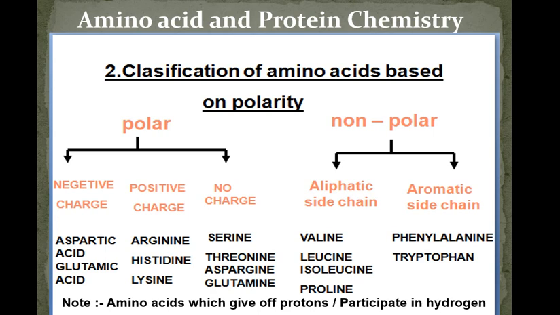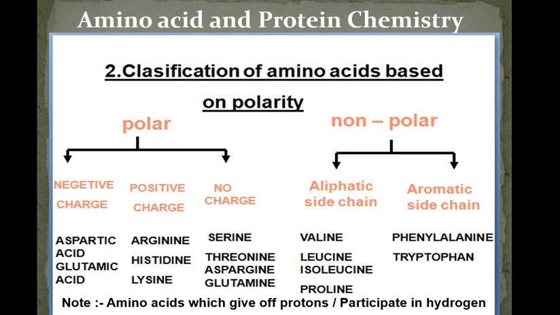Now see here, polar amino acids with negative charge, we have acidic amino acids, that is aspartic acid and glutamic acid as examples. Polar amino acids with positive charge, we have basic amino acids, that is arginine, histidine, lysine. Then polar amino acids with no charge, that is hydroxy group containing amino acids, serine, threonine, and then amide forms of acidic amino acids also have no charge, because the net charge is neutralized, as two positive and two negative charges will be there. Asparagine and glutamine are other examples of polar amino acids with no charge.